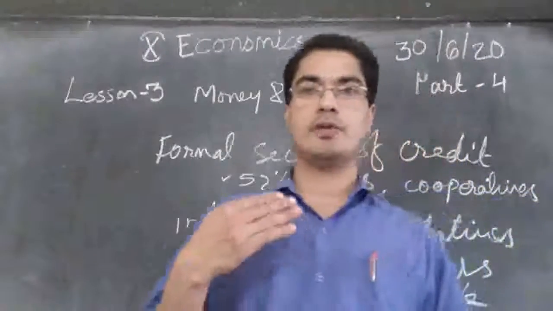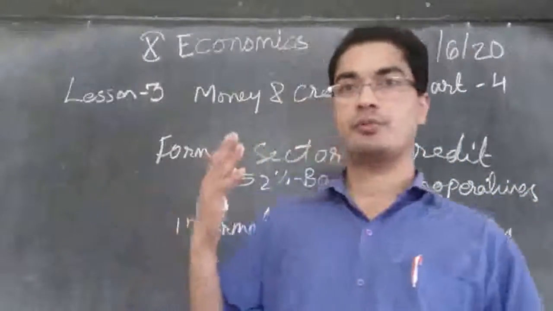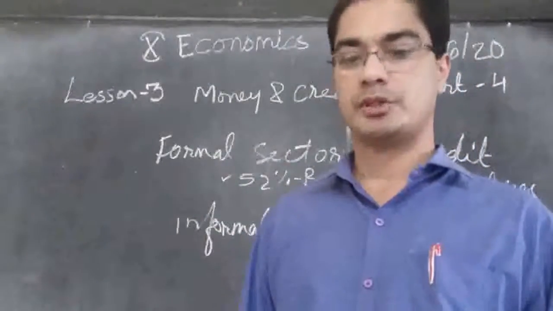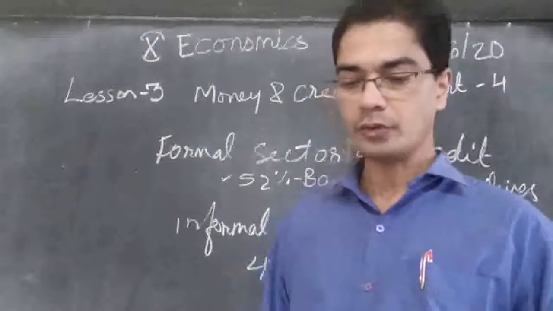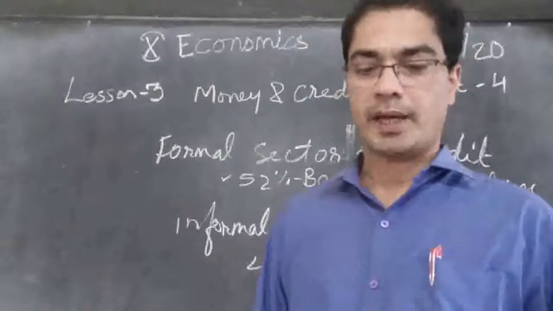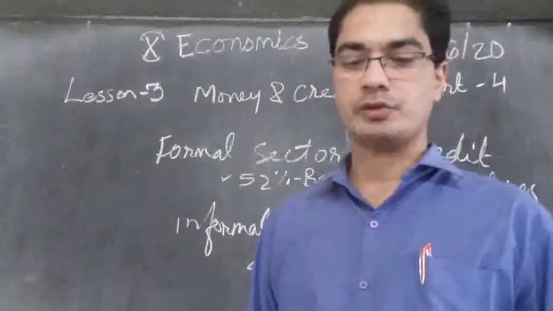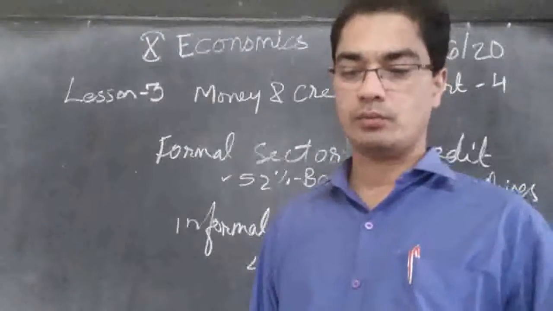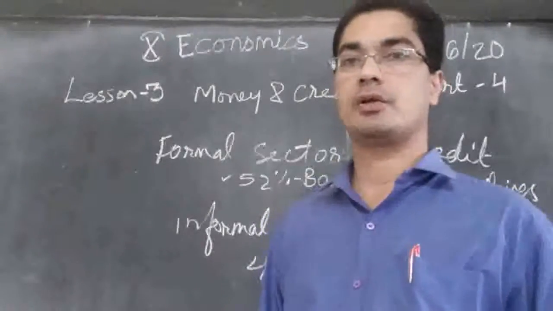So banks should be available to everyone, not only to rich business people, but even to ordinary medium farmers, business people, and so on. Periodically, banks have to submit information to the RBI on how much they are lending, to whom, at what interest rate, and so on.